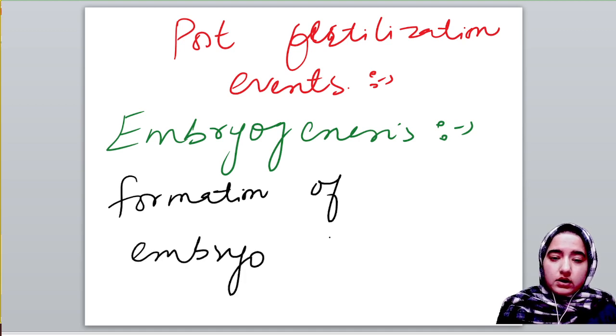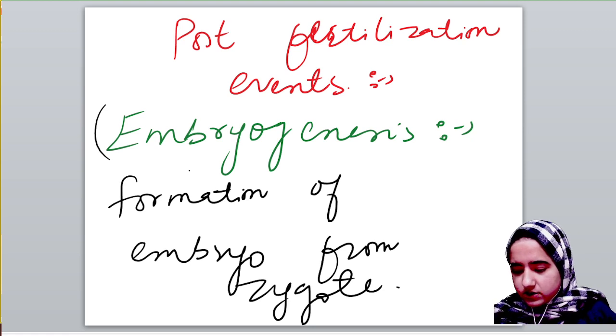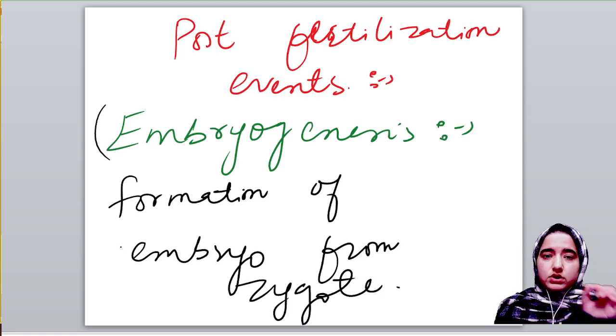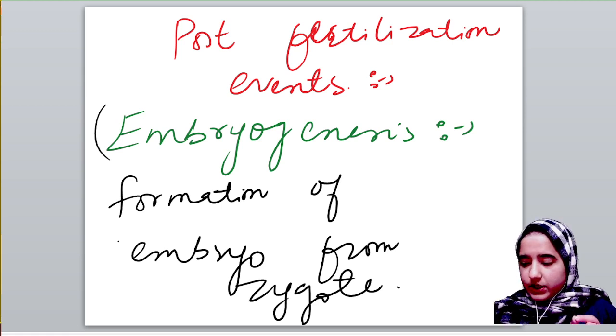I hope this concept is clear, how embryo is formed from zygote, and that process is known as embryogenesis.